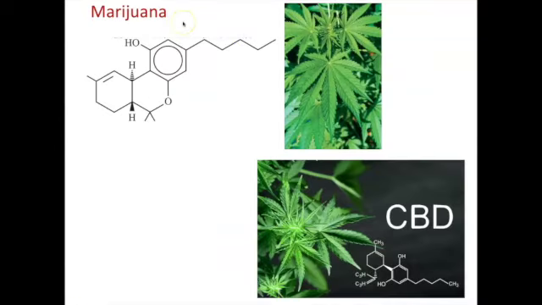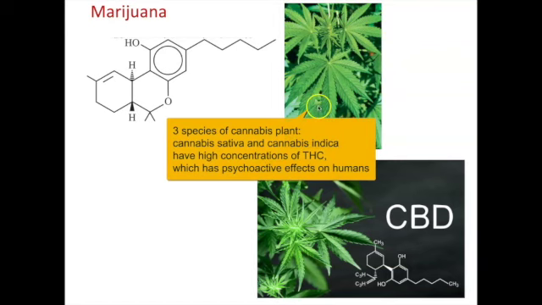Marijuana, on the other hand, is a drug that has its origins in nature, but still is heavily relied upon for the plant source or the natural source. There are 3 species of this plant, which is the cannabis plant. 2 of the cannabis plant species have high concentrations of this compound, the structure of THC or tetrahydrocannabinol.